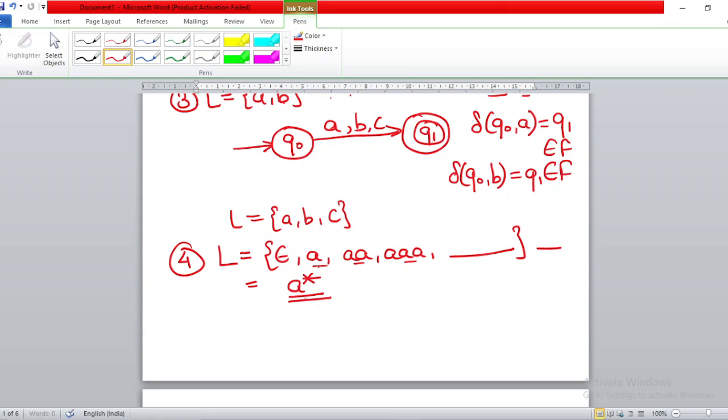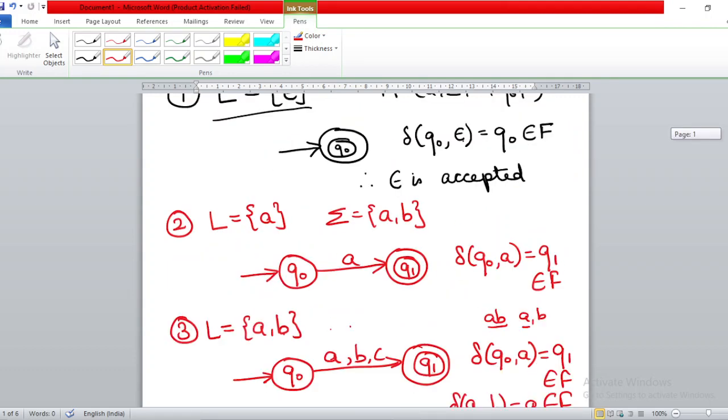Alright, so how will you make the finite automata for a star? That means it should accept 1 a, 2 a's, 3 a's, 4 a's, infinite number of a's. Whenever infinity comes into the picture, remember that there will be a self loop. So you have a state q0. I make this initial state the final state also, because the null string is there, and this is the finite automata for the null string which I made above.